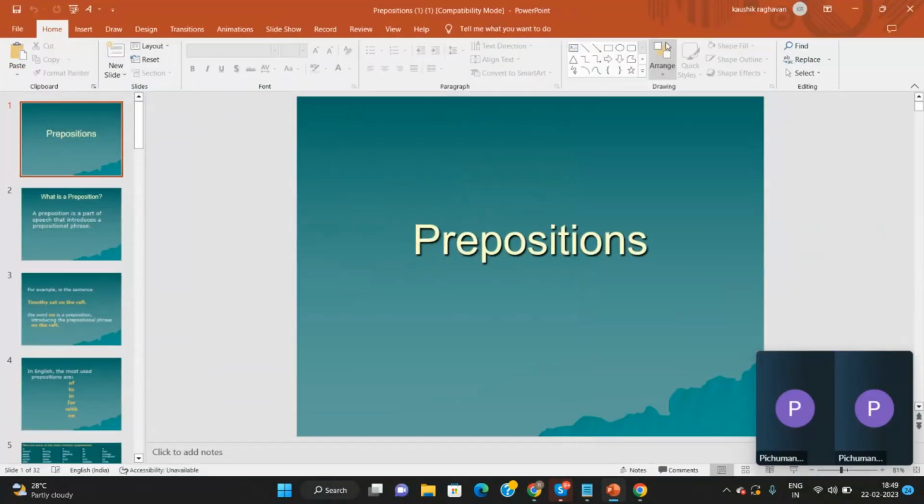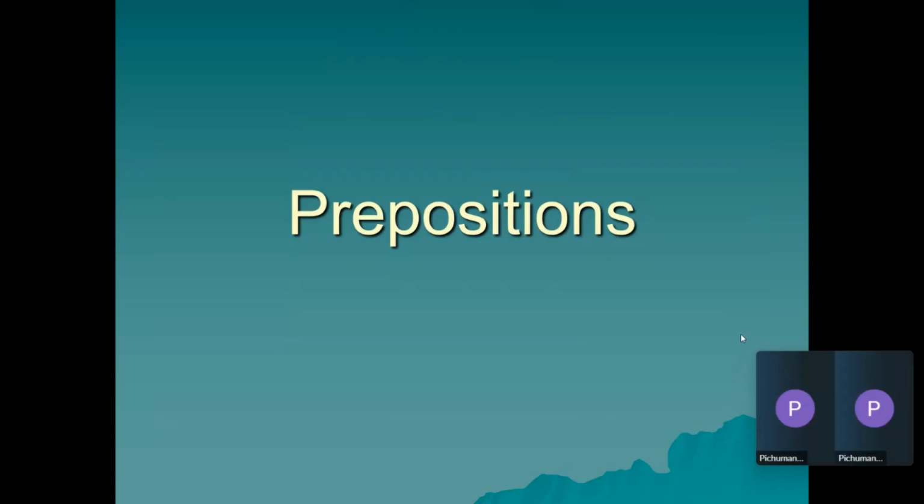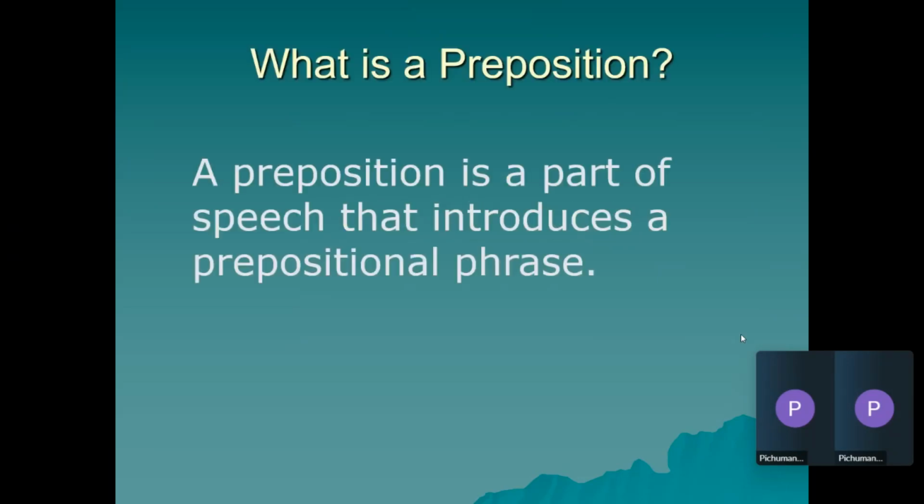Just like articles, prepositions are a part of the sentence. When we read about articles, we saw that in an entire paragraph there were so many a's and the's, so we know that they are a part of the sentence. Same way, prepositions are a part of a sentence. We will come to know in a bit why it is called a preposition. At the outset, you think of a preposition as something that indicates the position of the noun.